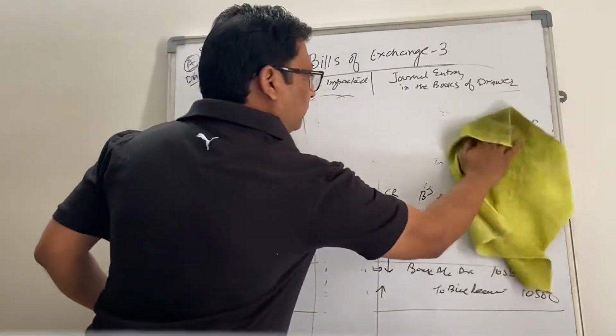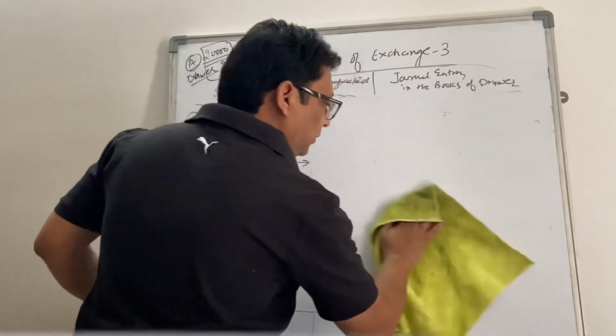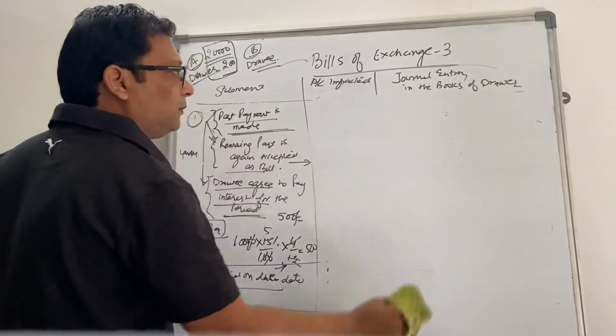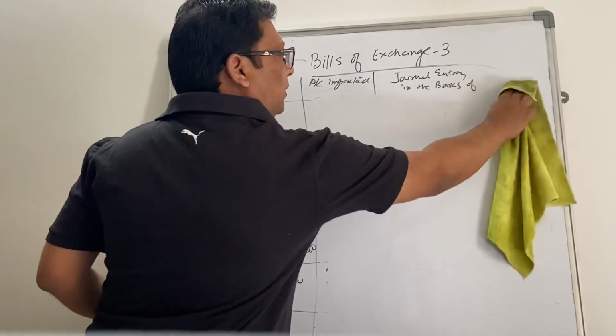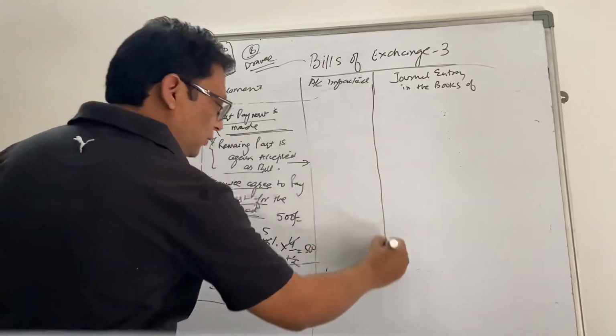So these are the entries to be done in the books of Broy, right? And how it will impact the books of the drawee, let's try to understand. The situation remains similar.